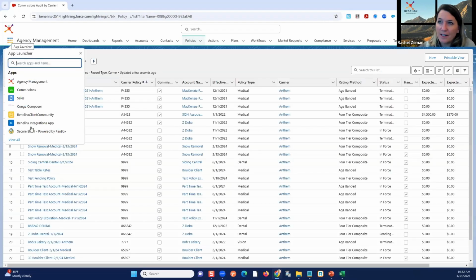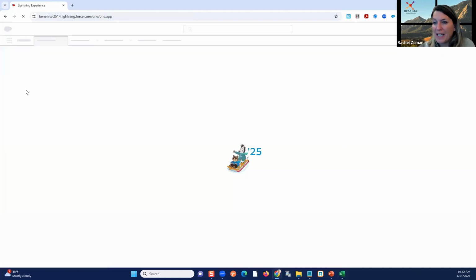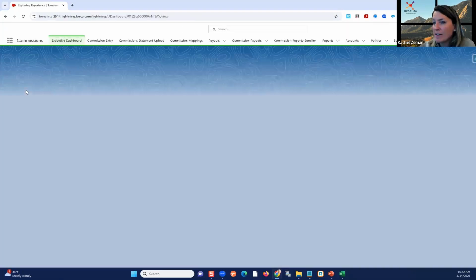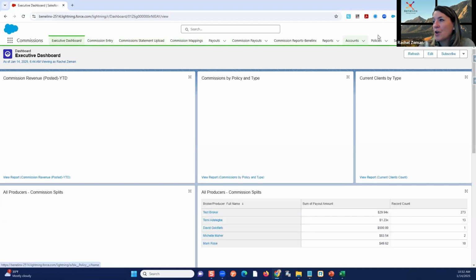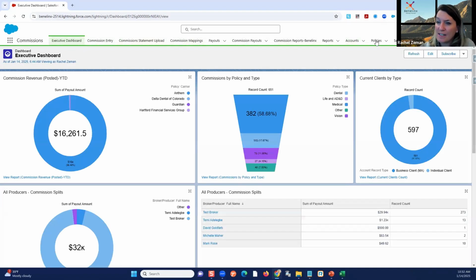Okay. So not necessary, because just because we have a different app doesn't mean we can't see the same exact information that we can see on the agency management app side. So when I look at my navigation bar, we have added policies. These are the exact same records that we can see on the agency management app. That might be mind-blowing for some of you. It was for me. It's a lot of work just to go back around, right? Go over here, look for it, go back over there, go here.